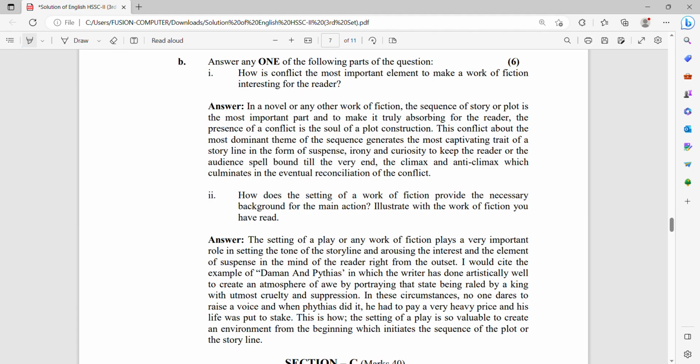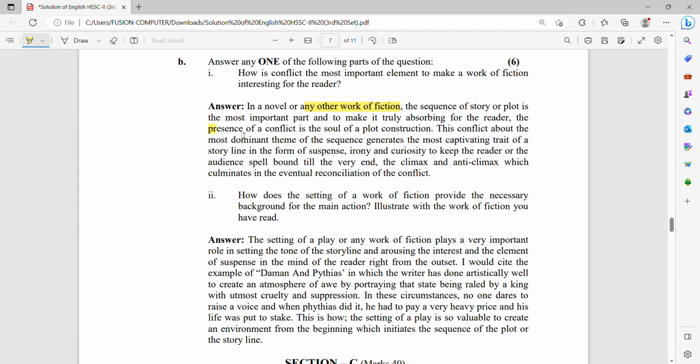Number 1: how is conflict the most important element to make a work of fiction interesting for the reader? In a novel or any other fiction or drama or one-act play, the sequence of a story or a plot is the most important part that makes it truly absorbing for the reader.